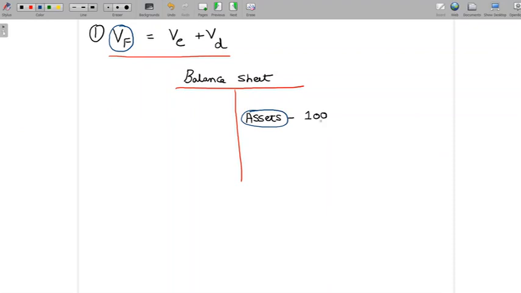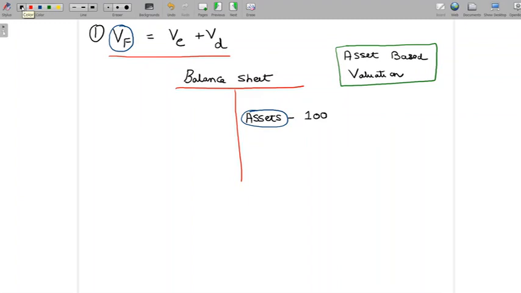So if you have assets of 100, it is these assets that help you do business, and it is this business that gives the value to the firm. So we are now going to say that value of a firm is equivalent to the value of all the assets that the firm has. This is what is very famously called the asset based valuation approach. So what the asset based valuation tells us is the value of a firm is equivalent to the value of all assets that the firm has.